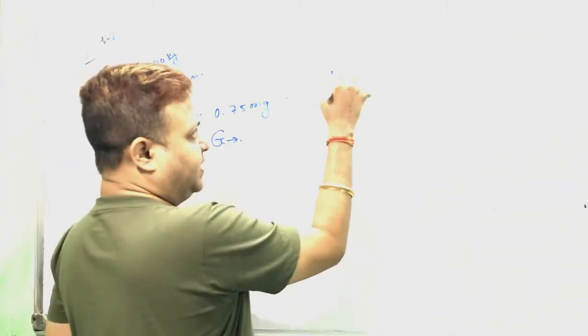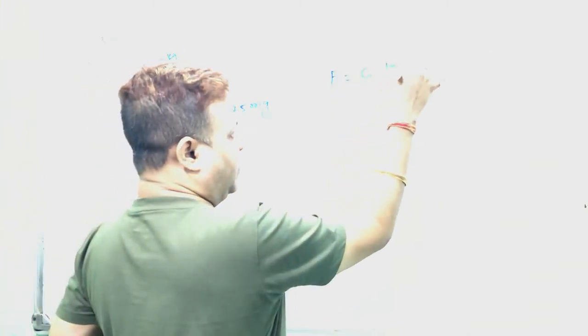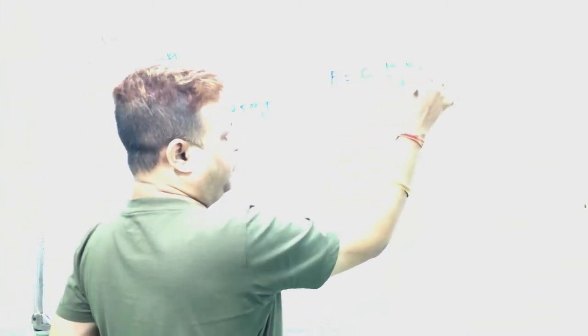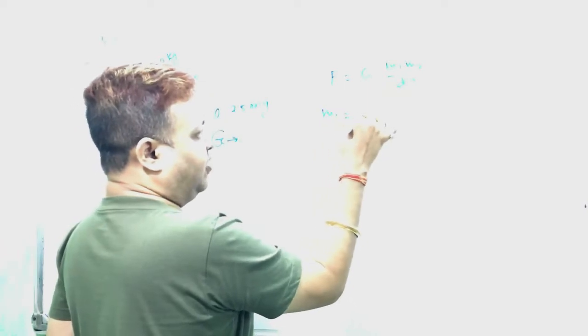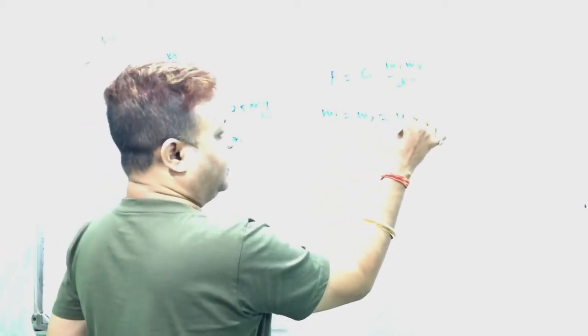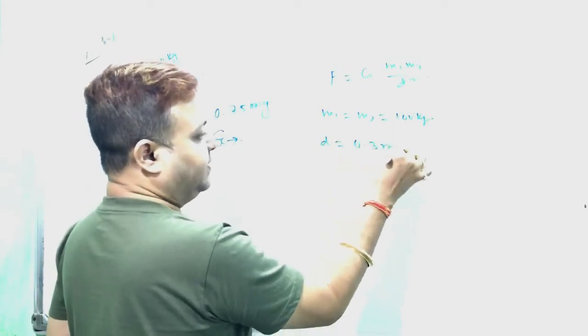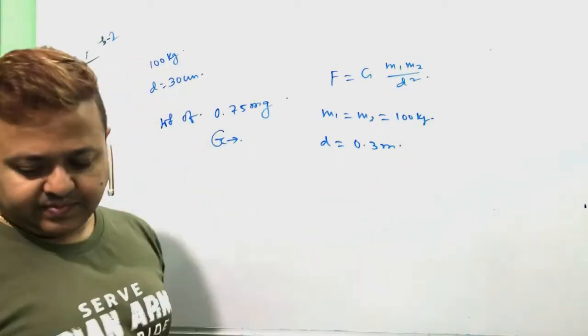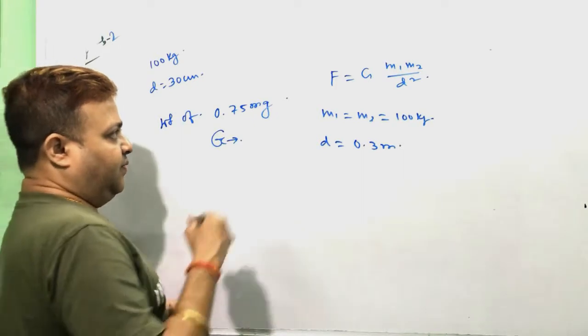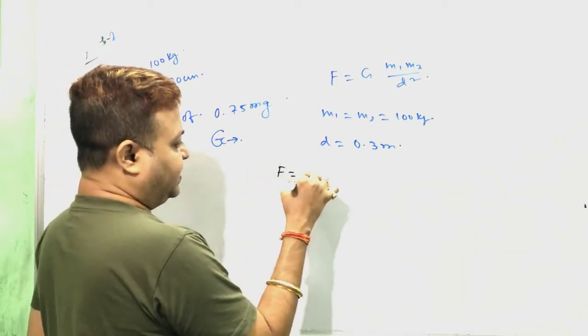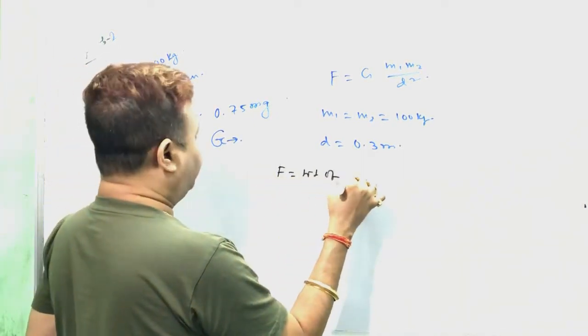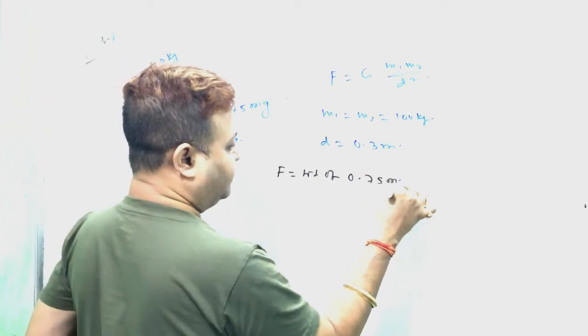Same formula applies: F equal to G into M1 into M2 by D square. Here M1 equal to M2 equal to 100 kg. D is 0.3 meter, converting centimeter. Force is given, that is the weight of 0.75 milligram.